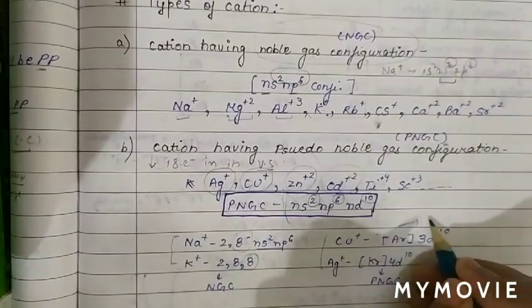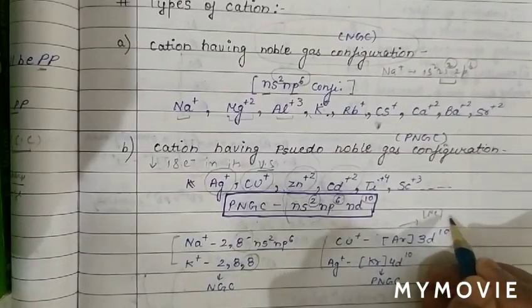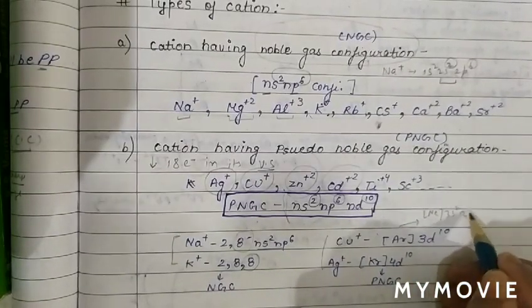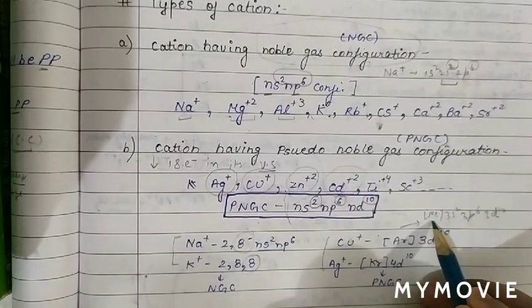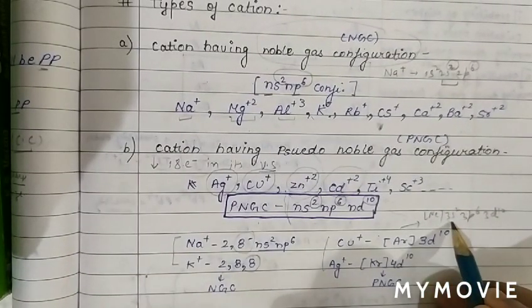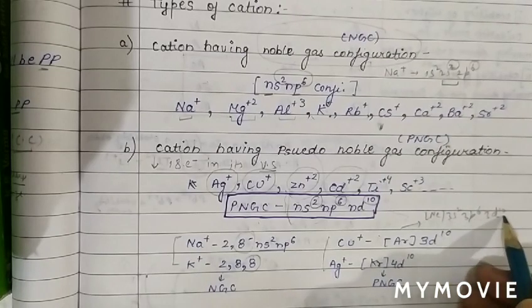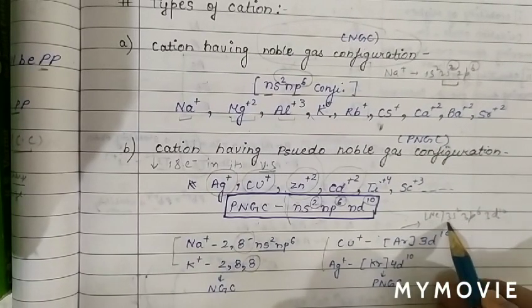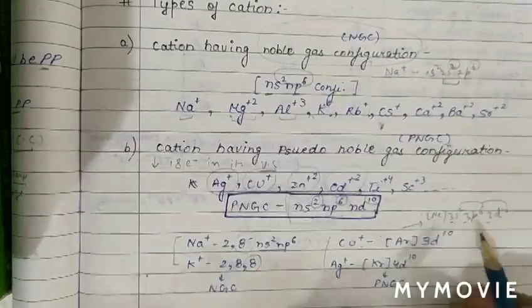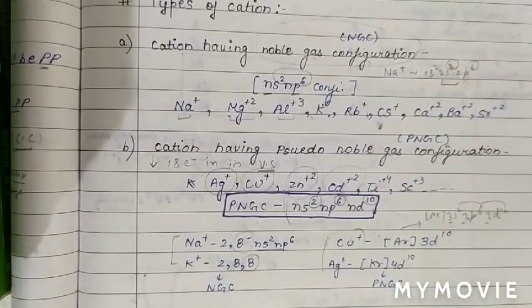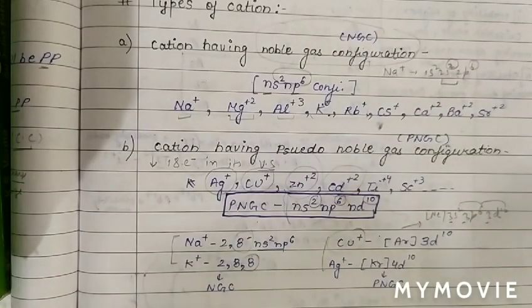When we match, this is basically neon 3s2, 3p6 and 3d10, so 10, 2, 12, 6, 18, and 10, 28. The valence shell is the third shell, and there are 18 electrons. Hence the configuration of Cu+ is pseudo-noble gas configuration.